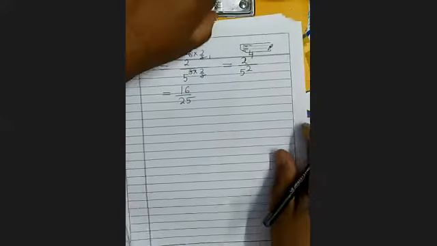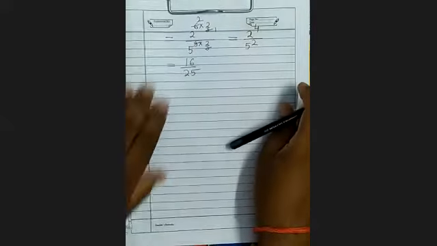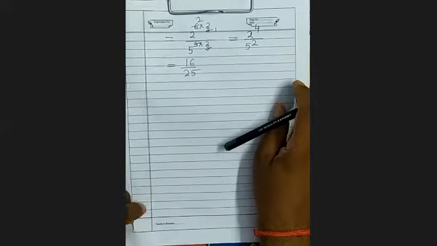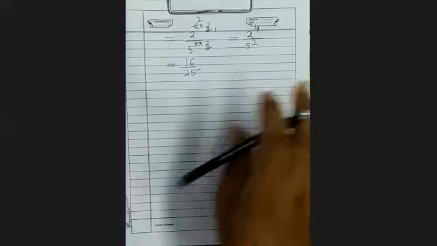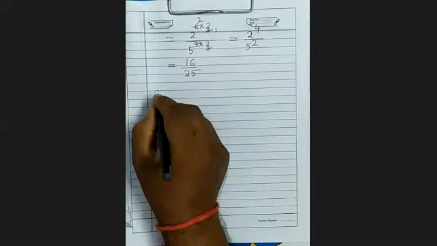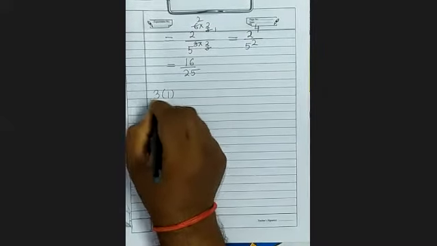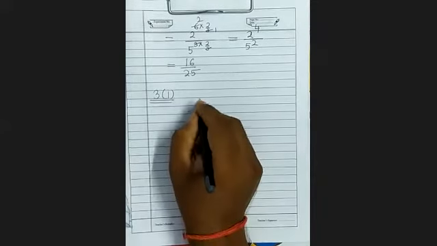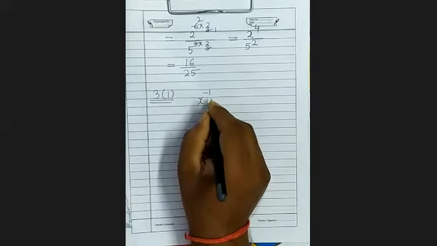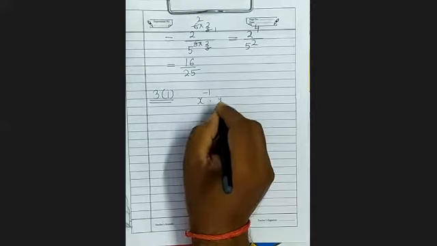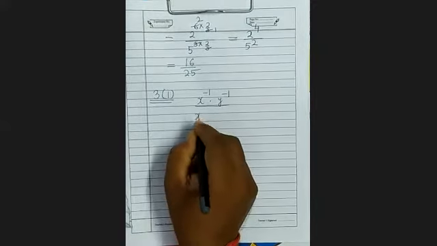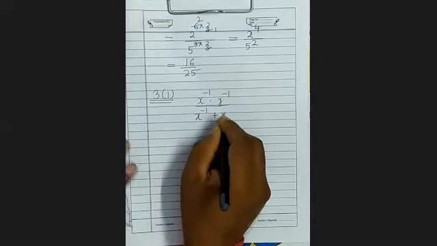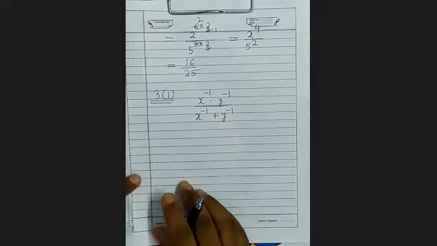Now see here, question number 3, first part. x to the power minus 1 into y to the power minus 1 divided by x to the power minus 1 plus y to the power minus 1.